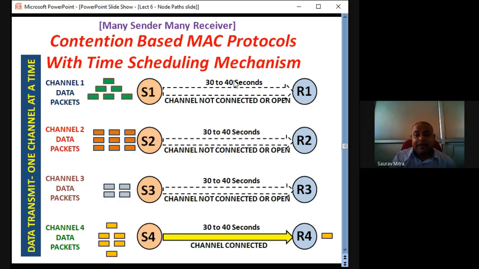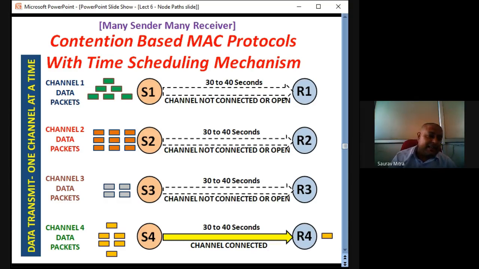What happens next? Again channel 1, meaning S1 to R1, is given the contention. From 40 to 50 seconds, channel 1 gets the contention again. From 50 to 60 seconds, channel 2 gets the contention. From 60 to 70 seconds, channel 3 gets the contention, and from 70 to 80 seconds, channel 4 gets the contention, and likewise it goes on. So no channel is given too much favoritism or preference. Every channel gets 10-second slots to transmit data from the transmitter to the receiver. This is called contention based MAC protocol with time scheduling, here with many senders and many receivers.